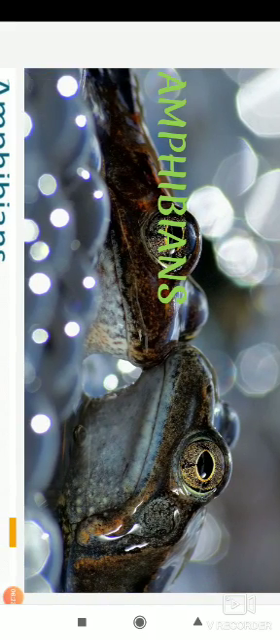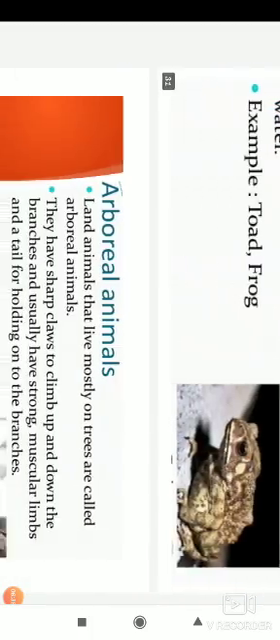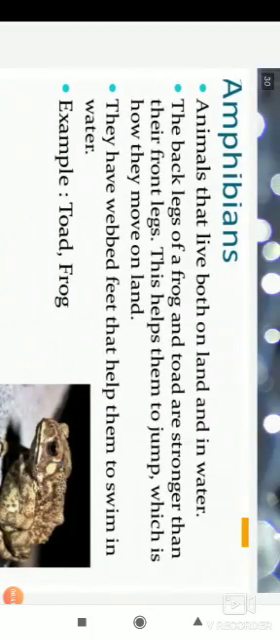Amphibians, I have told you already, these animals, just imagine a frog. Okay, these animals can live both on land as well as in water. That is why we can say them as amphibians. And the back legs of these animals are much stronger than their front legs, children. So that is why they are able to move fast from one place to another. If you just imagine how the frog hops so fast.